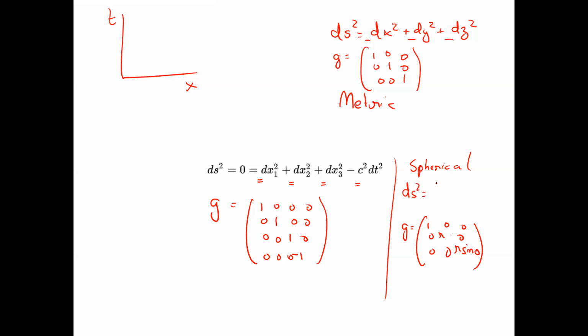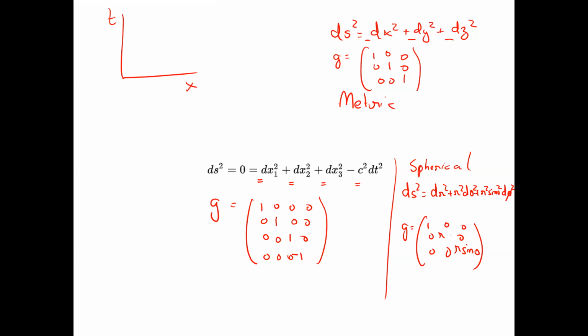If you write out the invariant factor for the metric, we have dr squared plus r squared d theta squared plus r squared sine squared theta d phi squared. Okay, this was the metric in the spherical coordinate system.